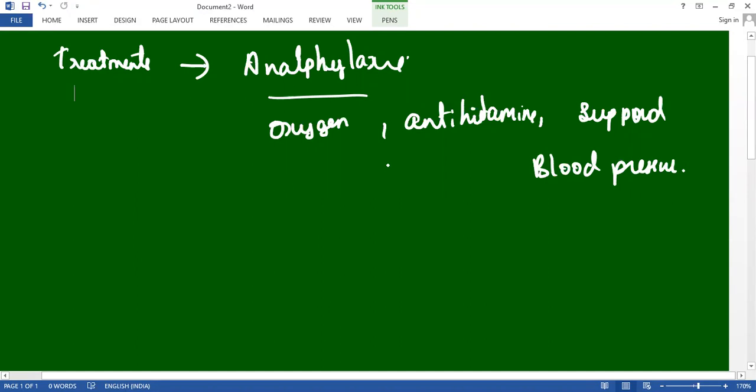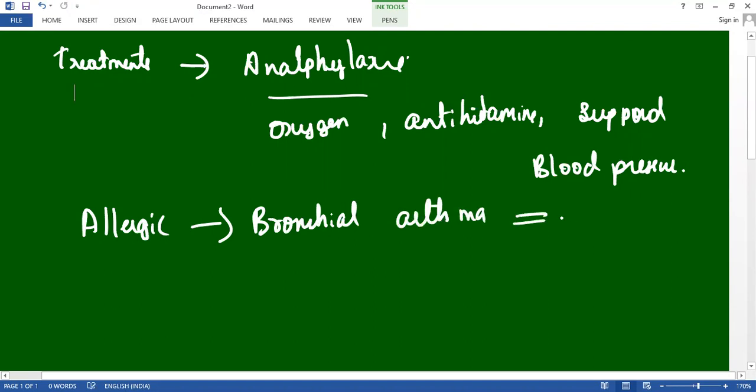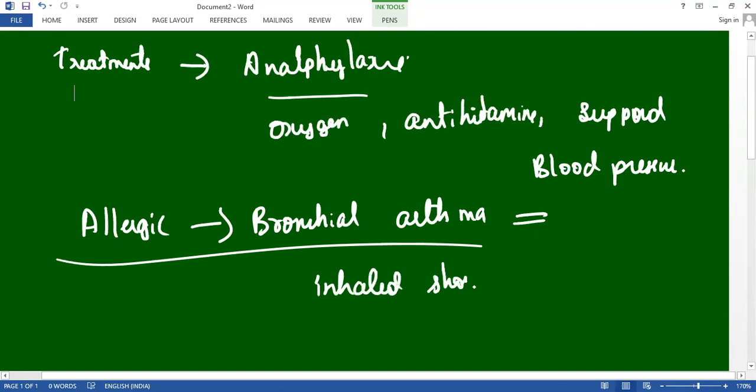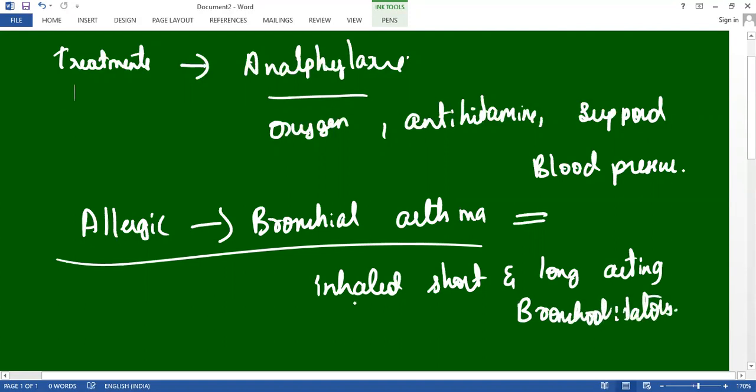Allergic bronchial asthma can be treated with any one of the following: inhaled short and long acting bronchodilators, the use of sodium cromolyn, and environmental control.